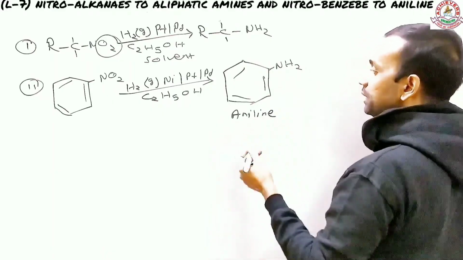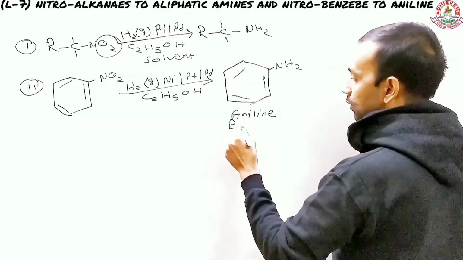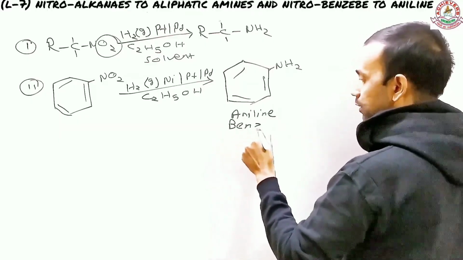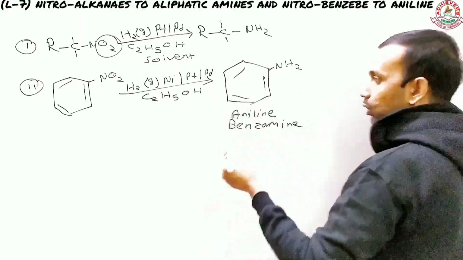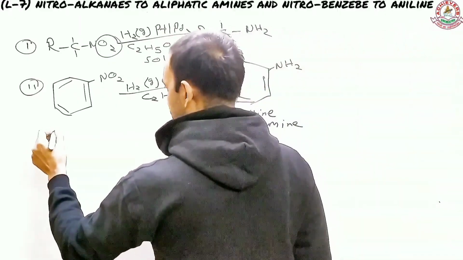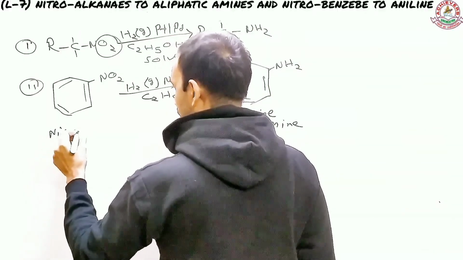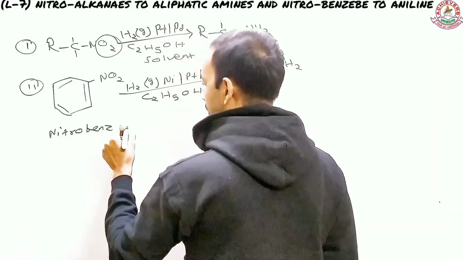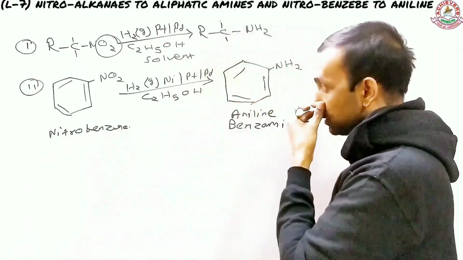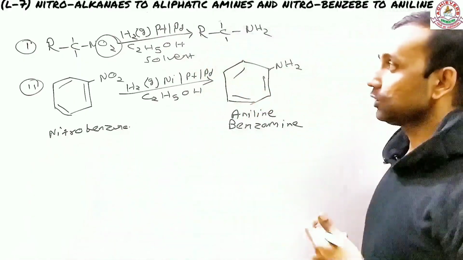This is your aniline. In IUPAC, you can also call it benzenamine. And this was your nitrobenzene.